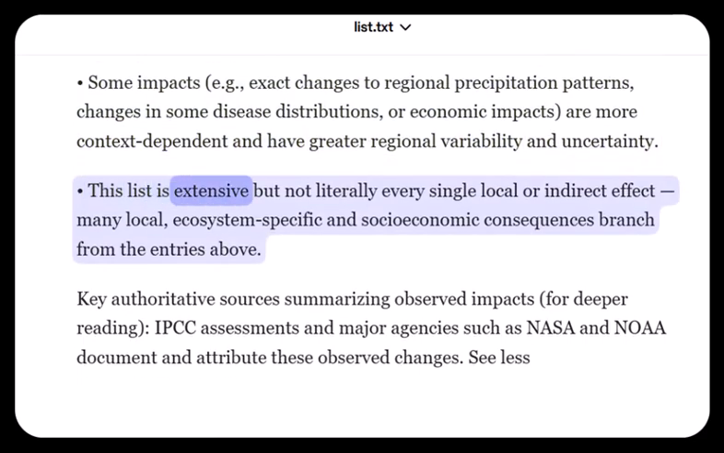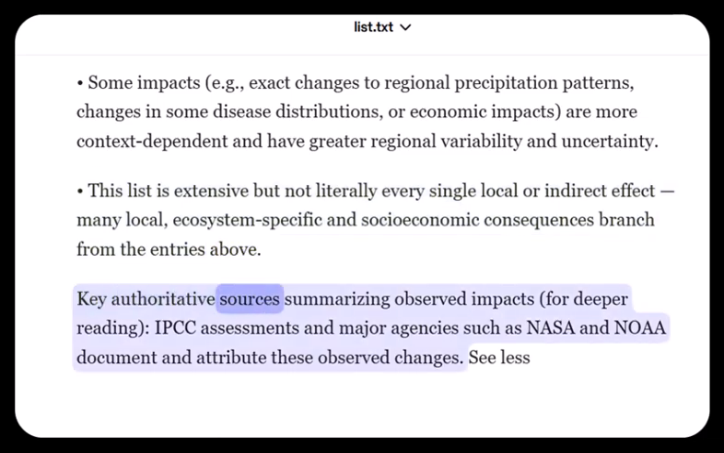This list is extensive, but not literally every single local or indirect effect. Many local, ecosystem-specific, and socioeconomic consequences branch from the entries above. Key authoritative sources summarizing observed impacts, IPCC assessments, and major agencies such as NASA and NOAA, document and attribute these observed changes.